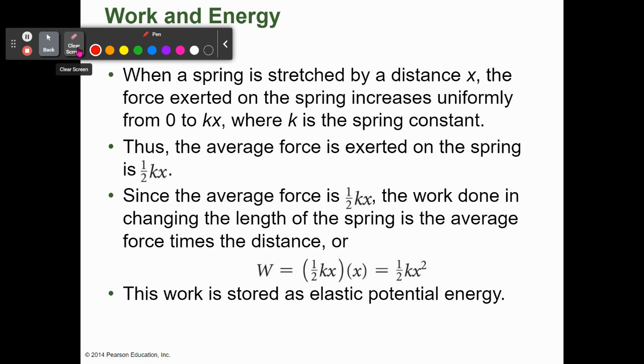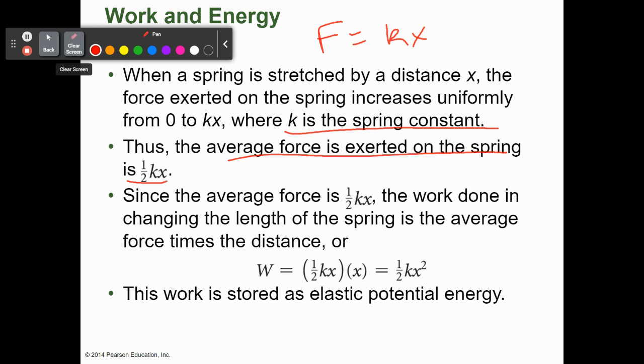When you stretch a spring a certain distance x, there's a force exerted on it. We learned this in the last chapter. That force is proportional to a spring constant k. This is Hooke's law, remember? F equals kx. The average force exerted on it is just that divided by 2, so 1/2 kx is our average force exerted on the spring.